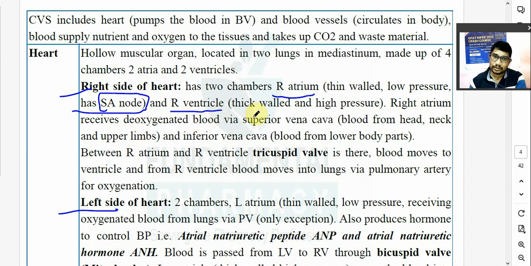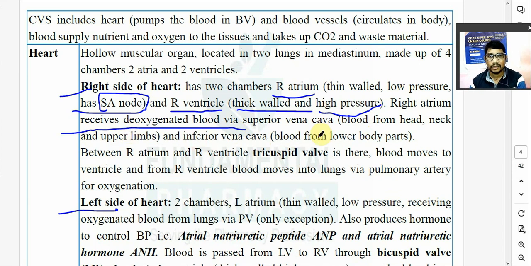Then right ventricle. So right ventricle it is a thick wall. यहाँ इसका wall जो होता है thick होता है and it is a high pressure chamber. So ventricles are high pressure chamber, remember. So auricles they are low pressure chambers. Ventricles are high pressure chamber. Right atrium receives the deoxygenated blood. Right atrium will receive a deoxygenated blood or impure blood.